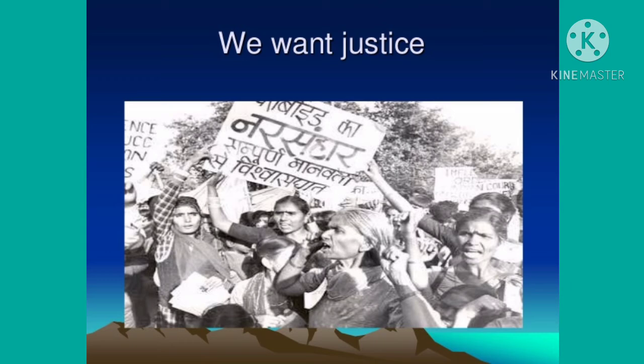All that information they submit in court, in front of the judge. The judge hears all the witnesses and what the police recorded. So this is called the FIR. FIR means first information report. This is called FIR trial or fair trial.